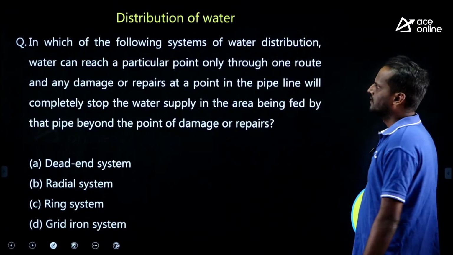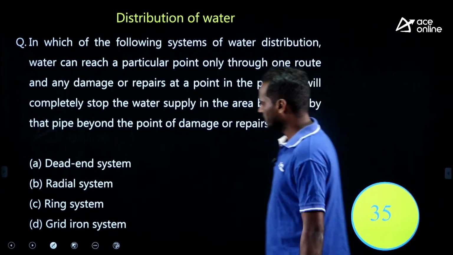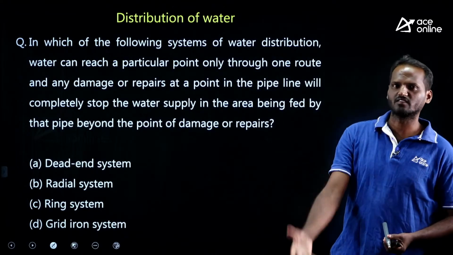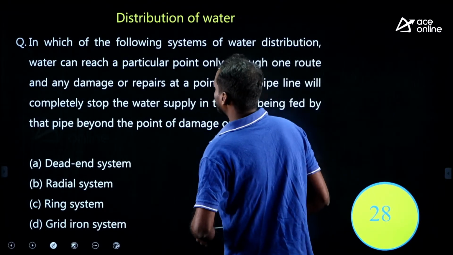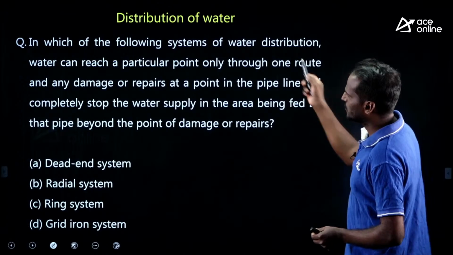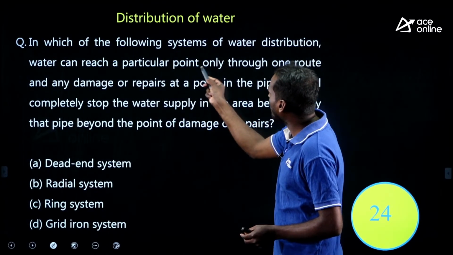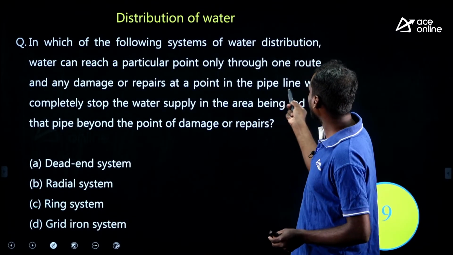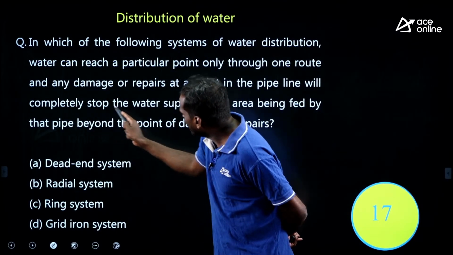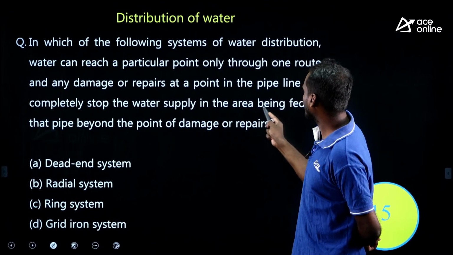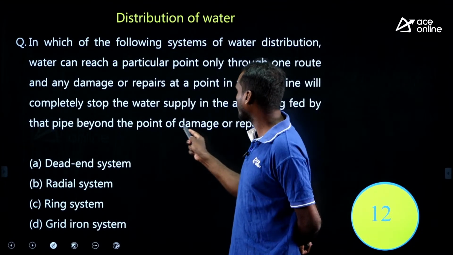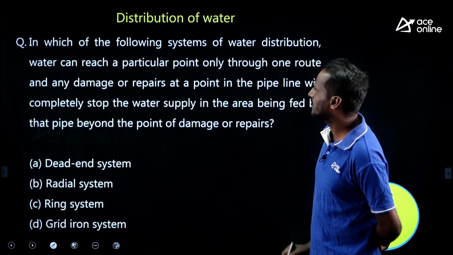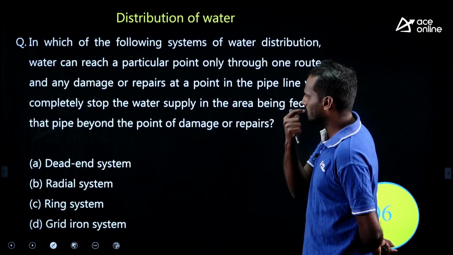Okay. Next, we will come to water distribution. Very easy question, it may seem lengthy, but he is explaining it to you. In which of the following systems of water distribution can water reach a particular point only through one route, and any damage or repair at a point in the pipeline will completely stop the water supply in the area fed by that pipe beyond the point of damage or repair? Water flows in only one single direction. Which kind of water distribution system is it?